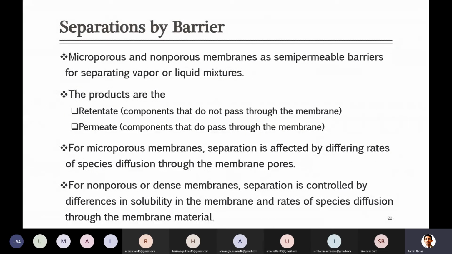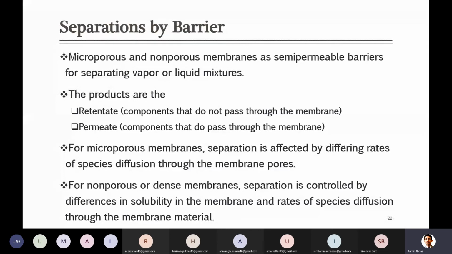As I already told you in the last lecture, all these techniques we are just getting introduced to, we will have to discuss in detail later on. Later we will also study that there are some membranes which are dense, which don't have any pores. They are also called non-porous membranes. So maybe you will be thinking that through a non-porous membrane, separation is difficult. Yes, it is difficult, but still those membranes are used for separation of components.